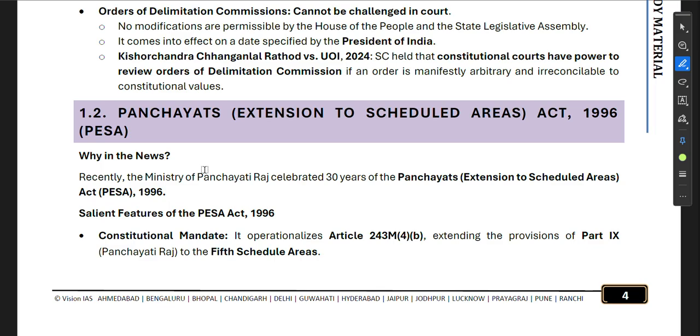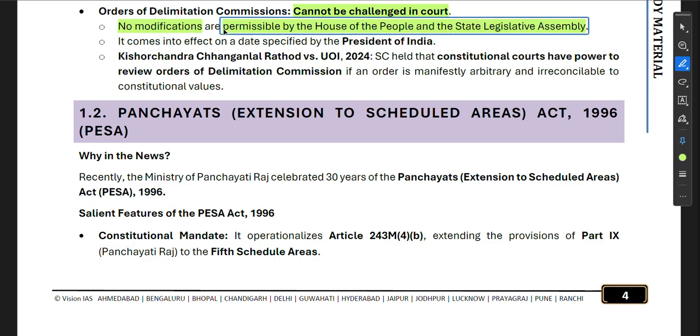Now, orders of the Delimitation Commission cannot be challenged in court. It means that it is exempted from judicial review. The order of the Delimitation Commission shall be final, and no court of appeal will lie against the order of the Delimitation Commission. So no modifications are permissible by the House of the People and the State Legislative Assembly. What does it mean?